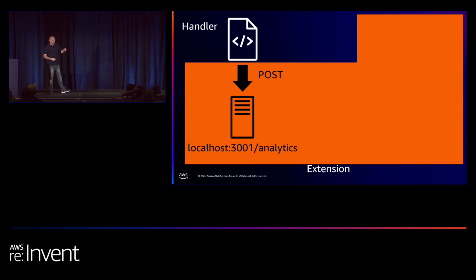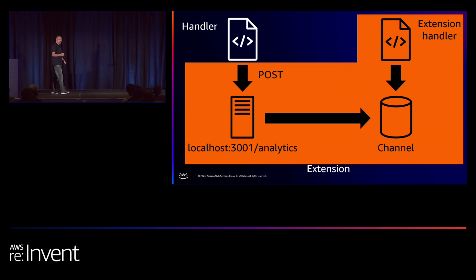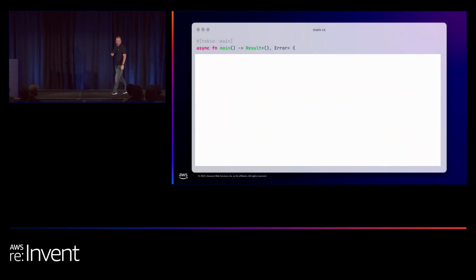It makes a POST request against a local HTTP server. The HTTP server saves the analytics event into a channel. A channel is a mechanism in Rust that enables you to share information between two concurrent tasks. So you're writing the analytics data into a channel. And next, we have the extension handler that reads the data from the channel and sends it to our SQS queue.